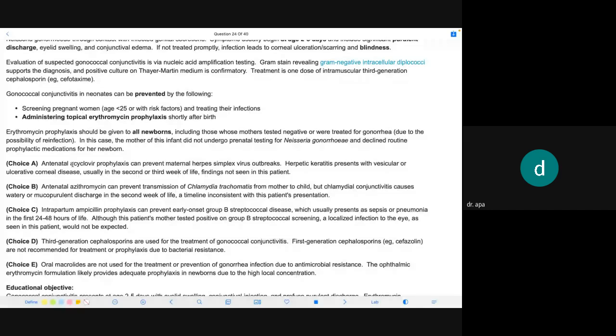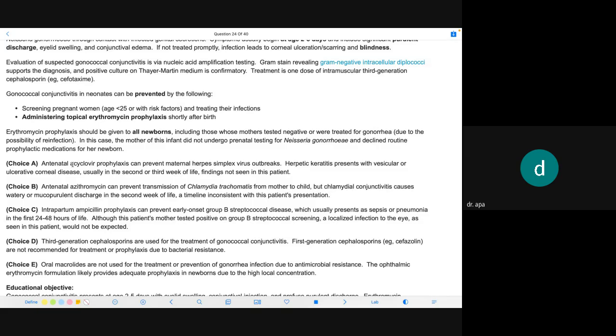Gonococcal conjunctivitis in neonates can be prevented by the following: screening pregnant women less than 25 or with risk factors and treating their infection, and administration of topical erythromycin prophylaxis shortly after birth. Erythromycin prophylaxis should be given to all newborns, including those whose mother tested negative or were treated for gonorrhea, due to the possibility of reinfection.